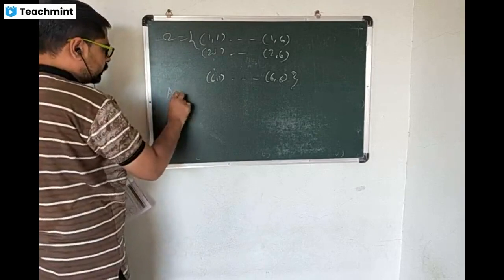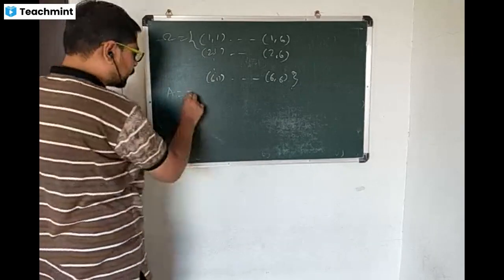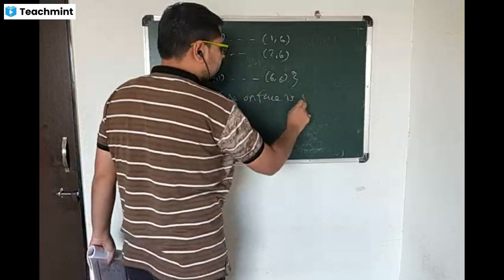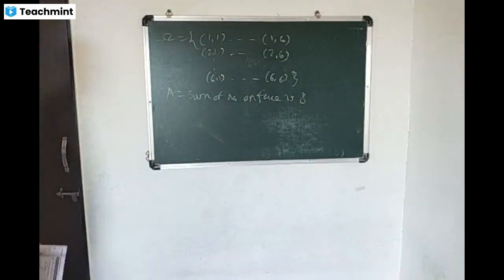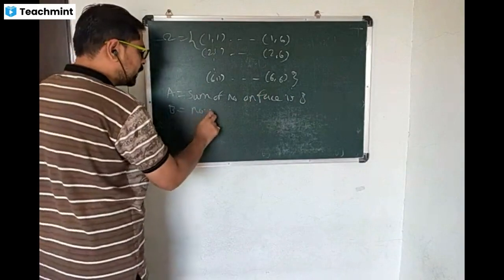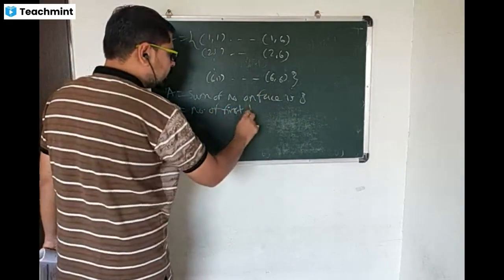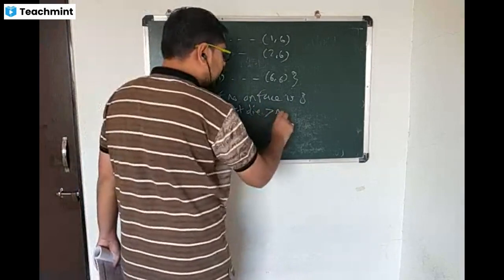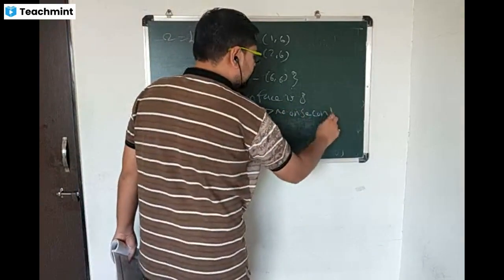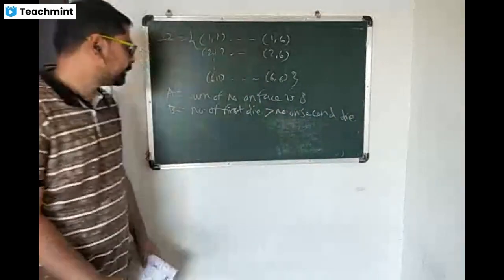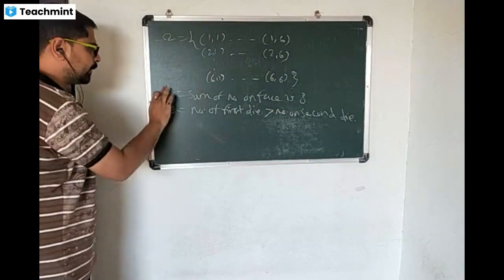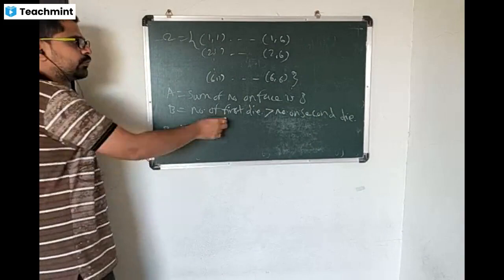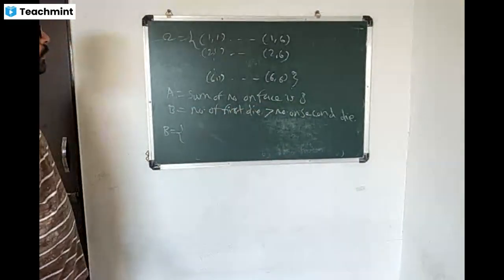A: sum of the numbers on face is 8, given that B: number on first die greater than number on second die. So probability of A given B. So B contains, आता B मध्ये काय काय एलिमेंट आहे? Number on first die greater than number on second die. So what will be the element?